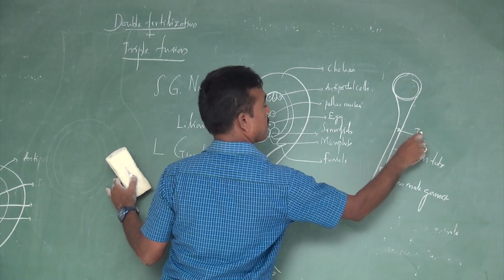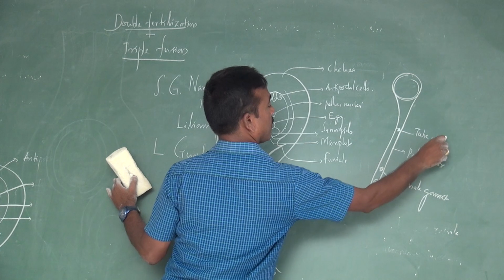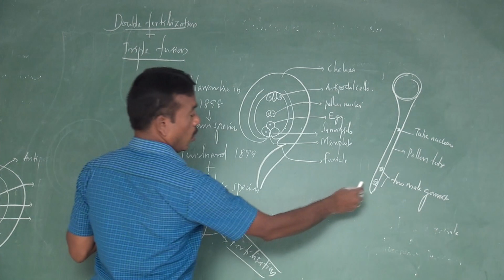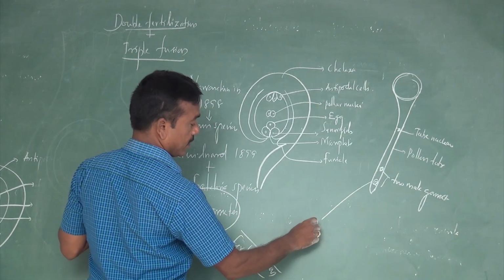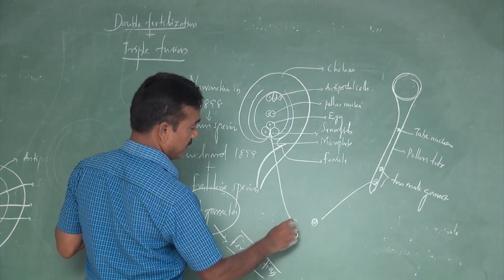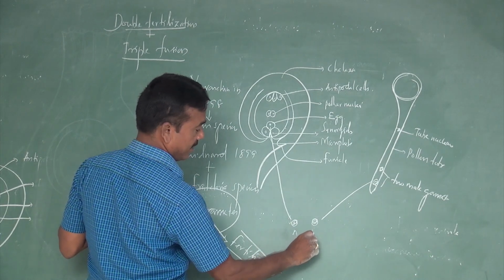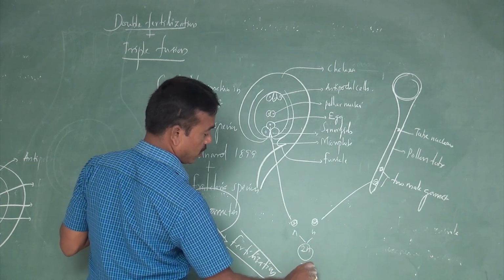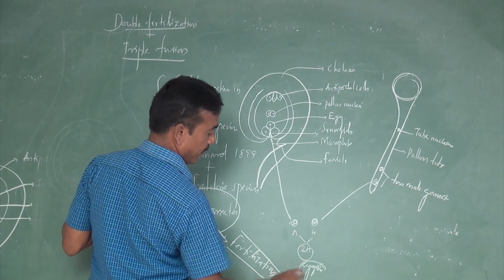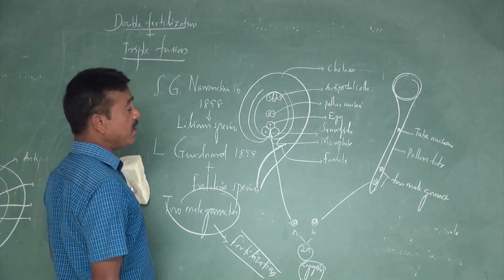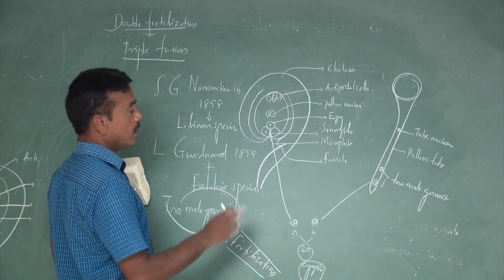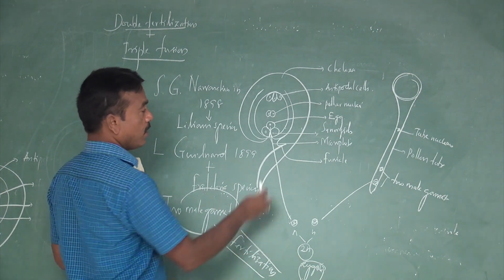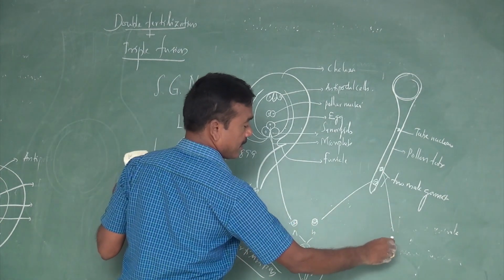This is the tube nucleus. One male gamete fuses with the egg, and the result is 2N, which is nothing but the zygote. One male gamete fusing with the egg is commonly called the first fertilization.